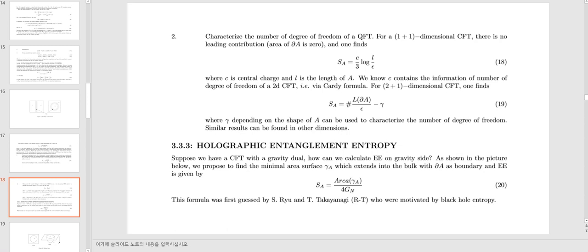Holographic entanglement entropy. Suppose we have a CFT with a gravity dual. How can we calculate entanglement entropy on the gravity side? As shown in the picture below, we propose to find the minimal area surface gamma which extends into the bulk with the same boundary as A, and entanglement entropy is given by this. This formula was first guessed by Ryu and Takayanagi, who were motivated by black hole entropy.